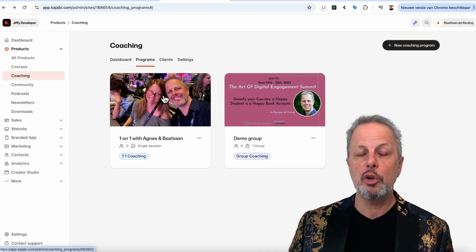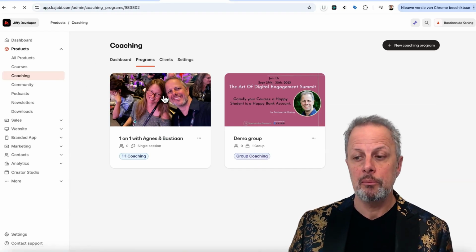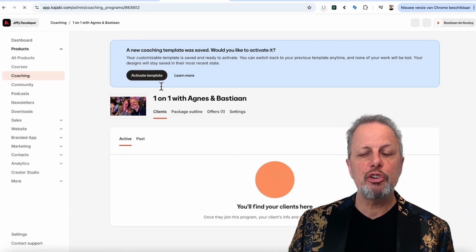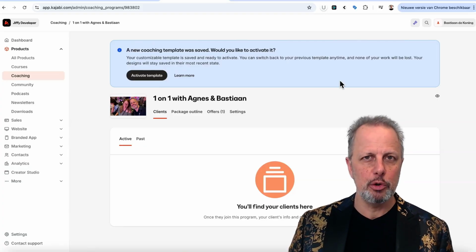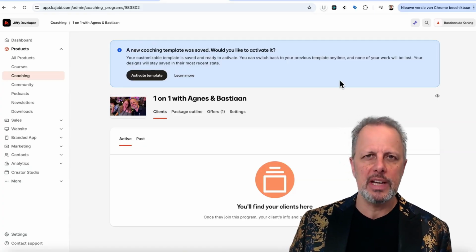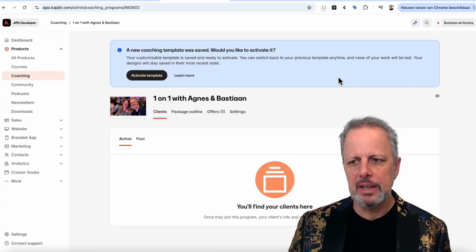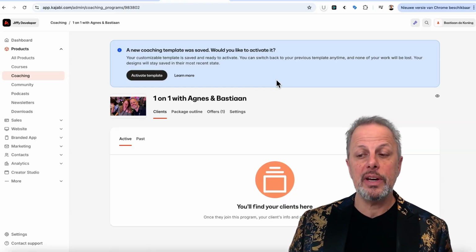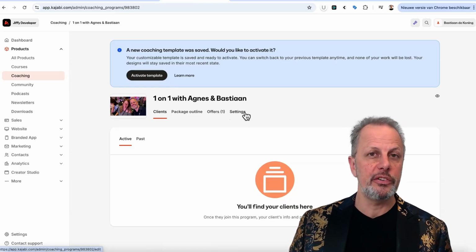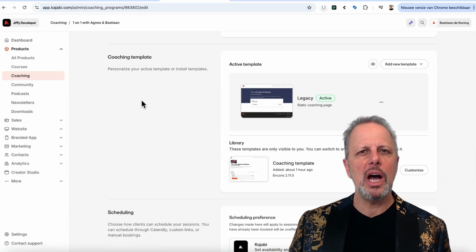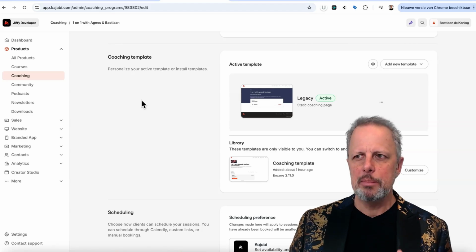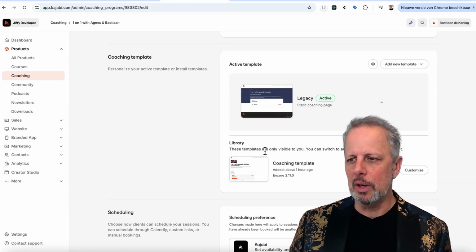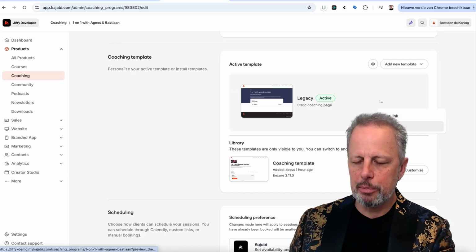And when you select one of your existing coaching programs, it will show you a banner to install a new template and activate it, or activate it immediately. You can activate it here or using the settings. But I'd like to show you how the coaching page looked before we activate a new one. So this is the legacy coaching page. And let me preview it.